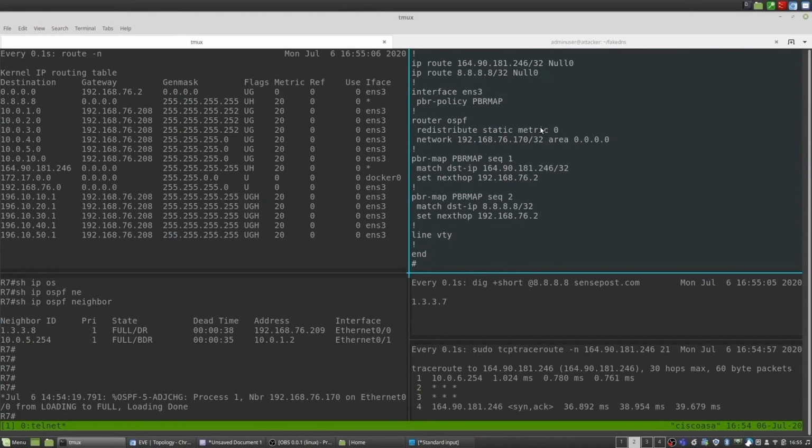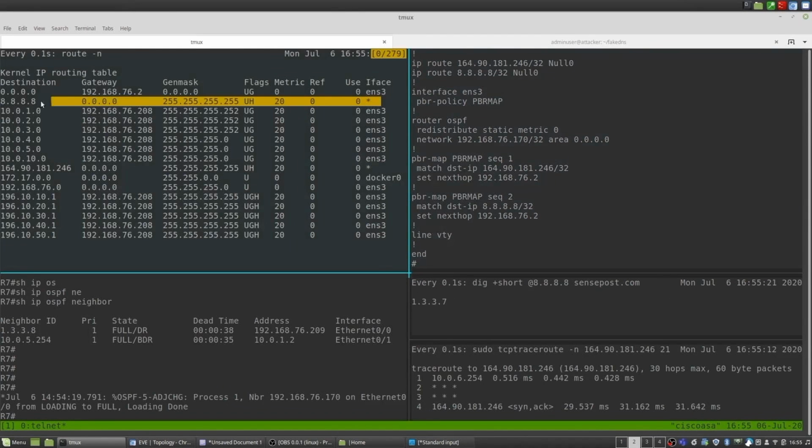On the top right pane, going from top to bottom, you'll see that we added static routes pointing to the null interface, and the IP addresses match the flags that we've specified. Then if we move over to our host machine again, the routes, you'll see there are static routes added to our host machine indicated with the asterisk, and that asterisk is saying that it's a null route. So at this point in time, you may be thinking, why are you adding things to the null interface? Because it's going to drop the traffic.